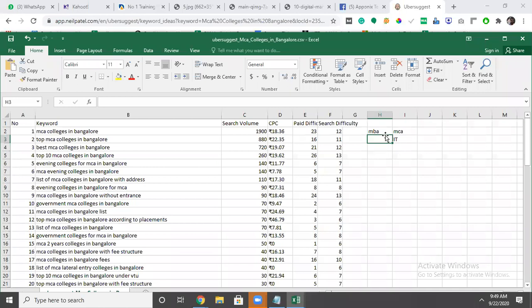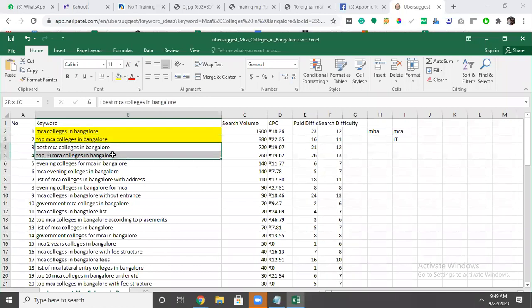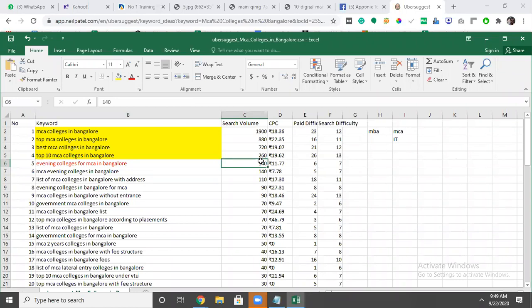Imagine you are planning to start an MBA college or an MCA college. I want to start only one college. Which one should I do? At that time you will get an idea whether you want to do MBA or MCA based on the trend. Here also, if you do the research, you will get similar keywords: MBA colleges, top MCA colleges, all are relevant. And here also people are seeking evening college for MCA in Bangalore, but the search volume is just 140. Here also you are getting government MCA colleges.